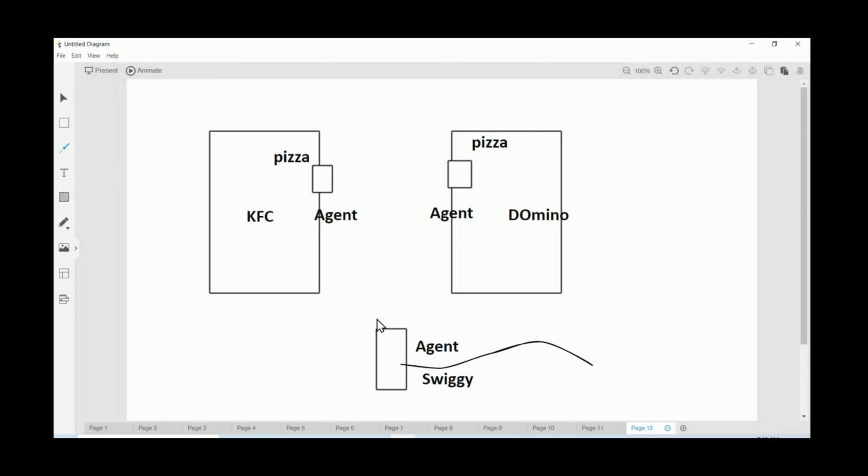Now, with the help of this A2A agent, we can discover; they will try to discover these two. Also, they will compare, and they will give feedback to the users.